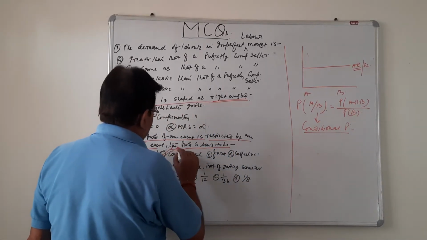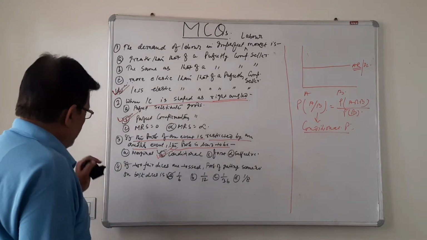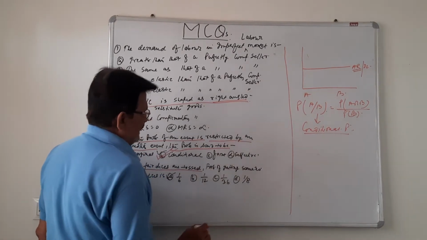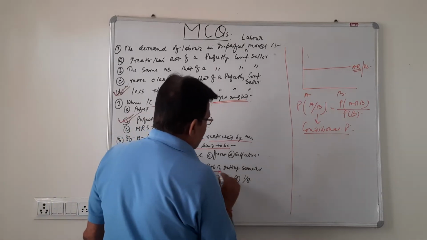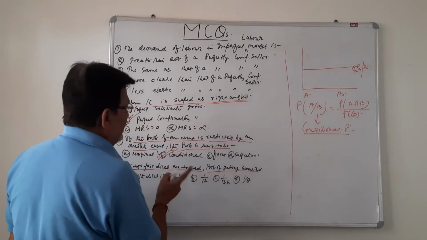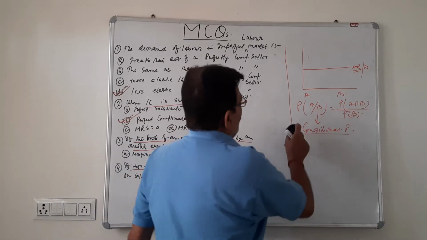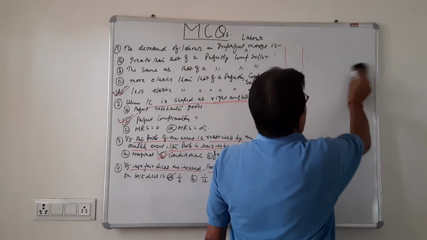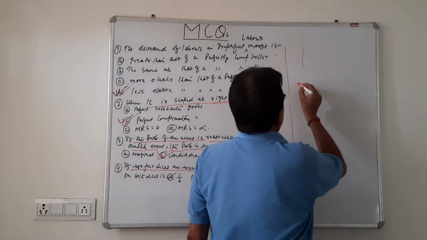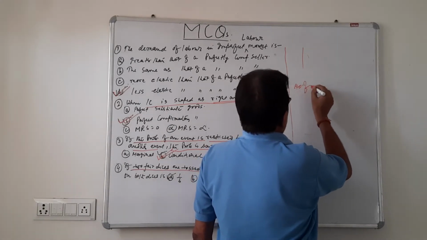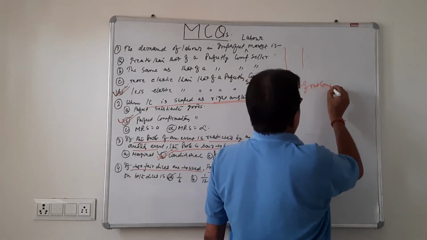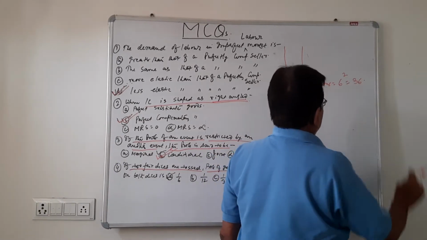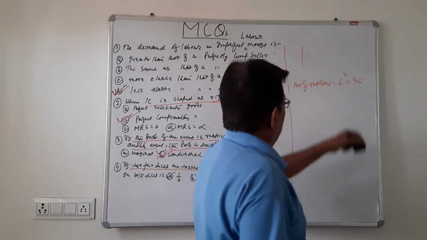Number four: if two dice are tossed, what is the probability of getting the same number on both dice? When two dice are tossed, the number of outcomes is 6 to the power 2, that is 36. So 36 is the total number of outcomes.